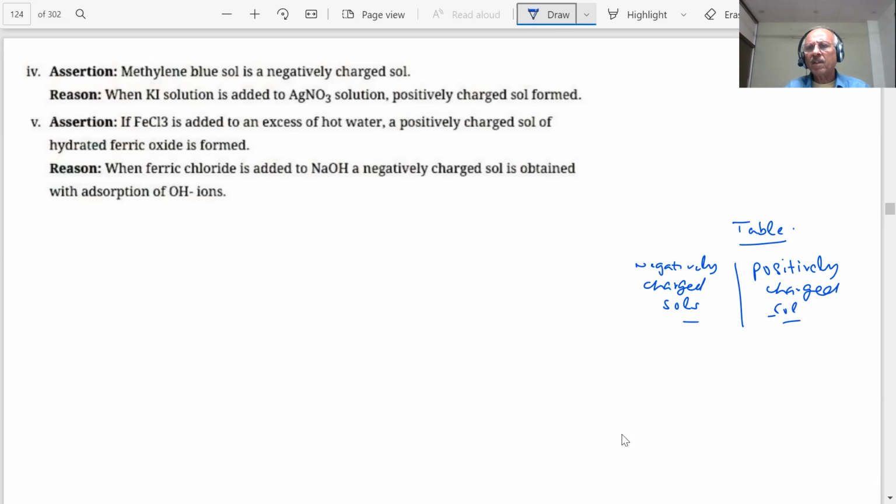Now, methylene blue is not in the paragraph. Is it in the paragraph? No. But then he has asked a question. So he thinks this question is coming from which chapter? Colloidal particles, surface chemistry. Students must have learned it, and it is available in the table in the NCERT book. I always tell you, any table, any graph, any equation in the NCERT could be asked in the paper.